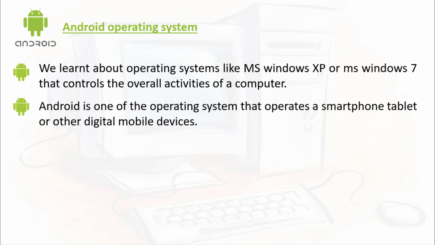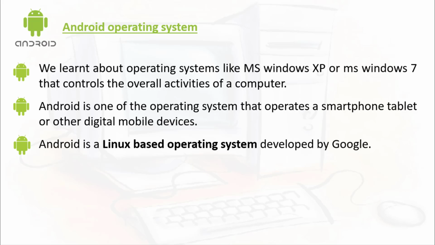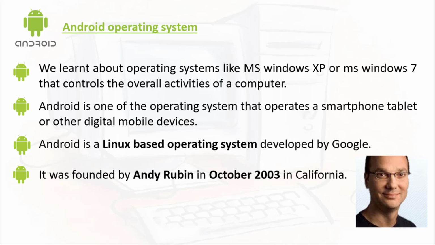Android is a Linux based operating system which is developed by Google. They developed an operating system named Android, which is an open source operating system based on Linux. It was founded by Andy Rubin in October 2003 in California.